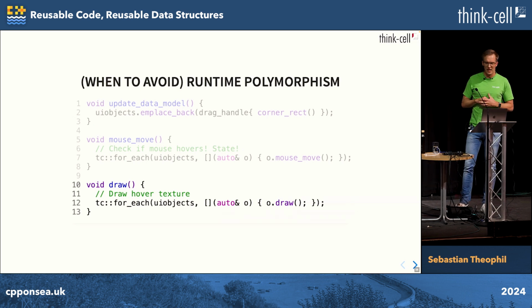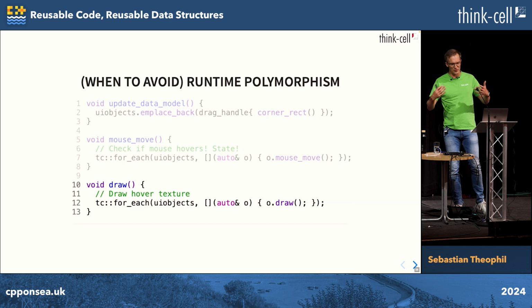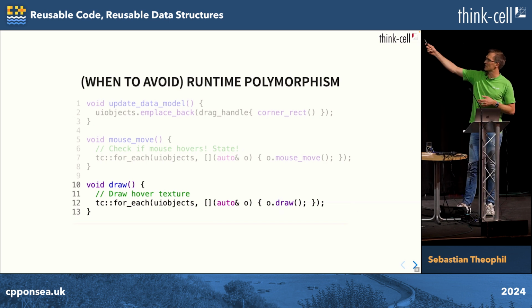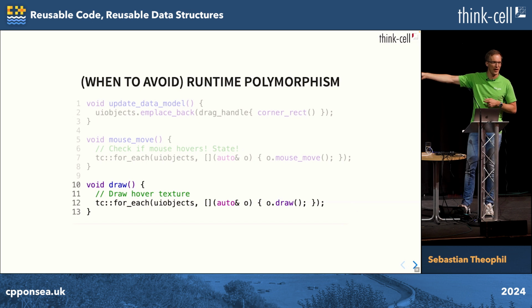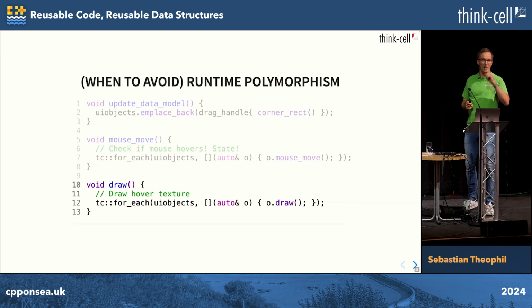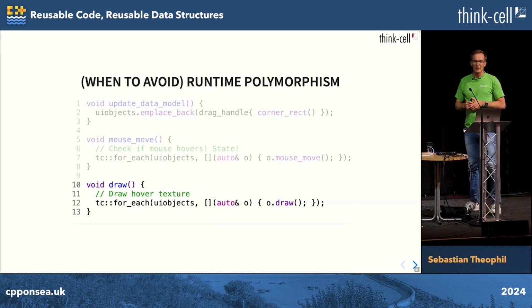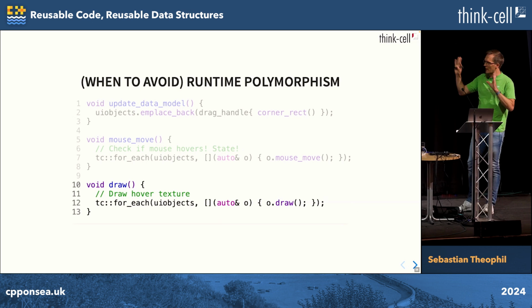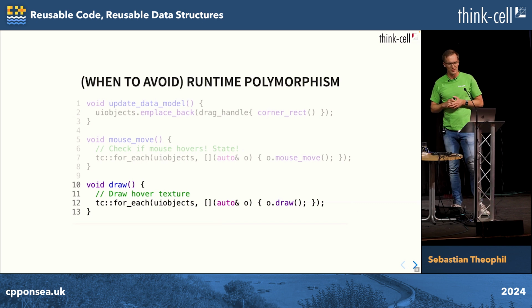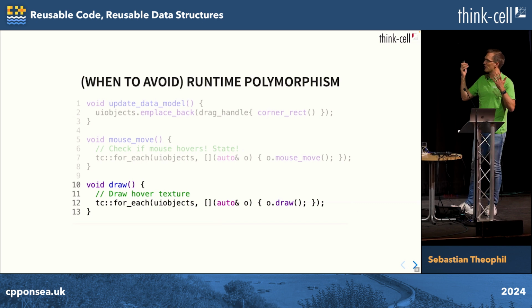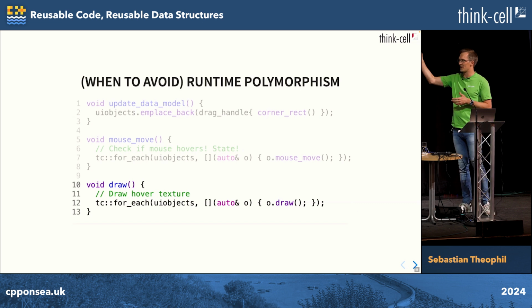And now I said before, we use runtime polymorphism if we have polymorphic usage of objects with actual state. How many of those drag handles have actual state at any one time? One. The one that is hovered has actual state. Now it's a bit more complicated with things you can click, but you can also click only one thing, so that's still valid. So we later discovered that this was all unnecessary.